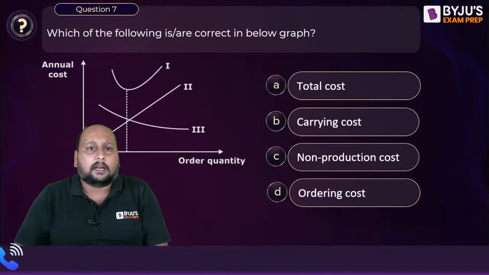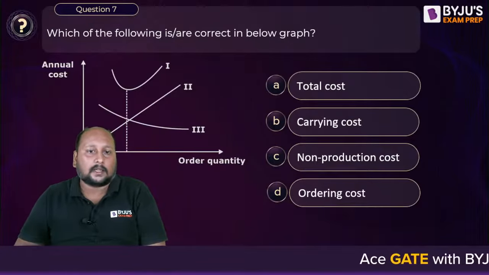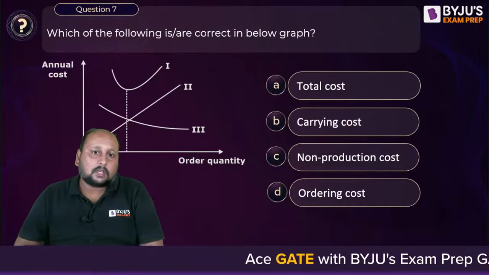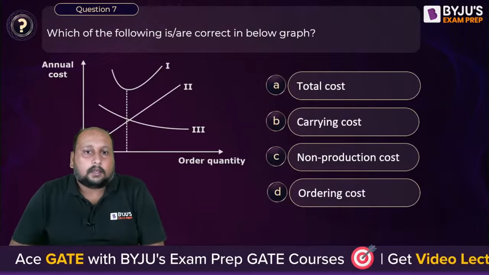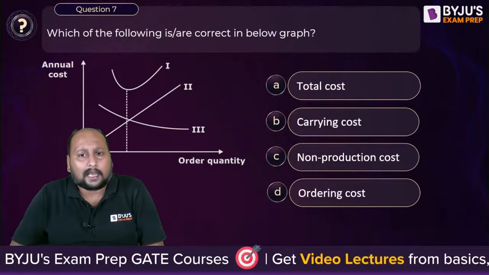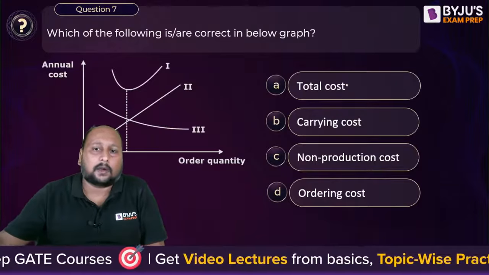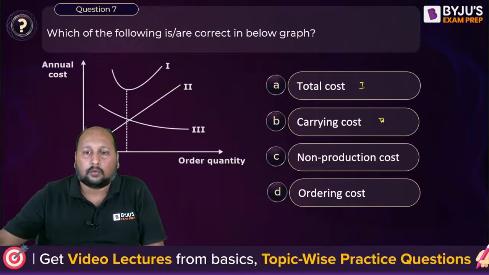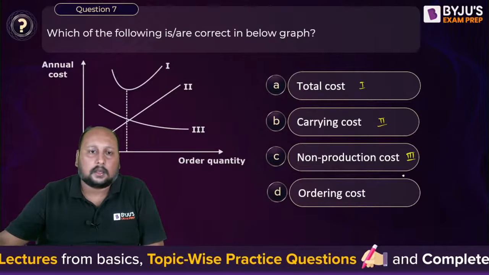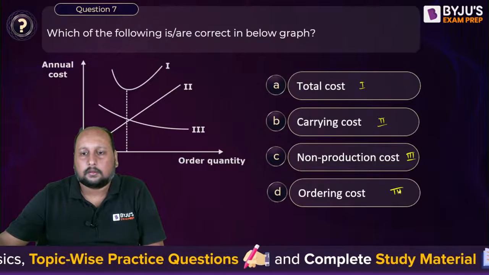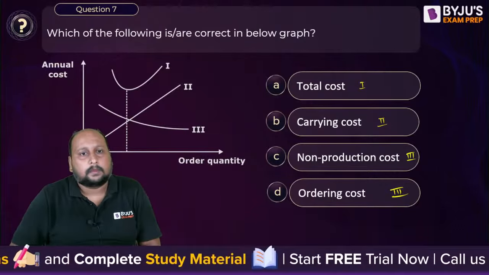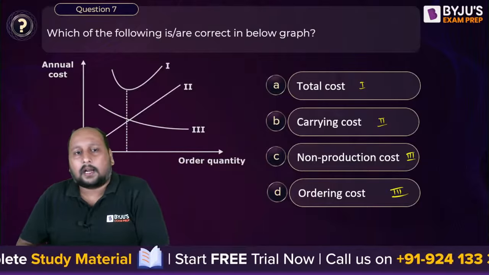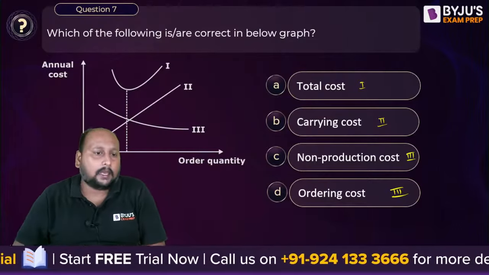Okay, chaliye. Which of the following statements is correct about this graph? Quickly, which of the following statements is correct by looking at this graph? On the y-axis, we are having annual cost. On the x-axis, we are having order quantity. Total cost, carrying cost, production cost. Basically, this is 1, this is 2, this is 3, and this is 3. Something like this. Which of the following is or are correct? A, B, C, or D?